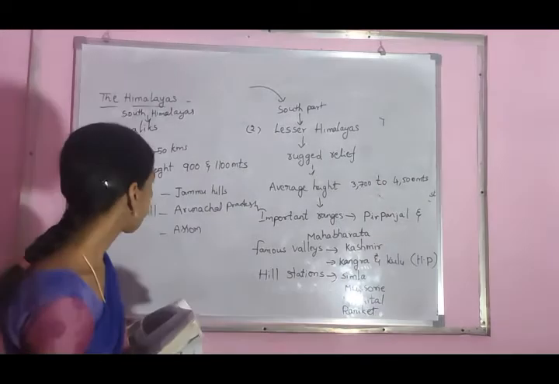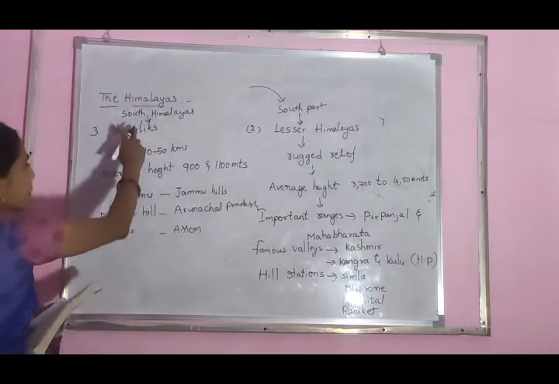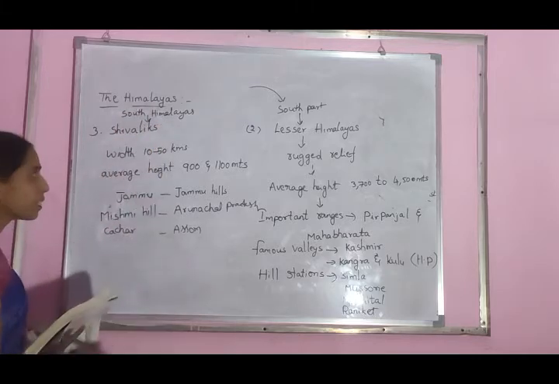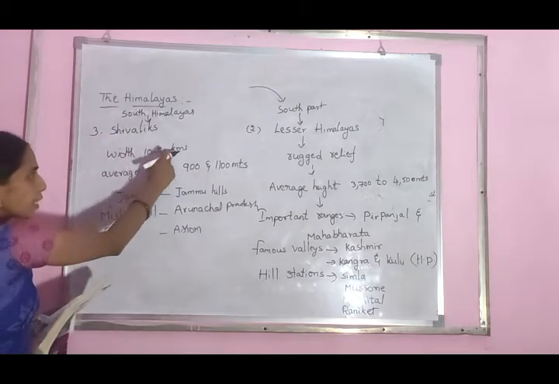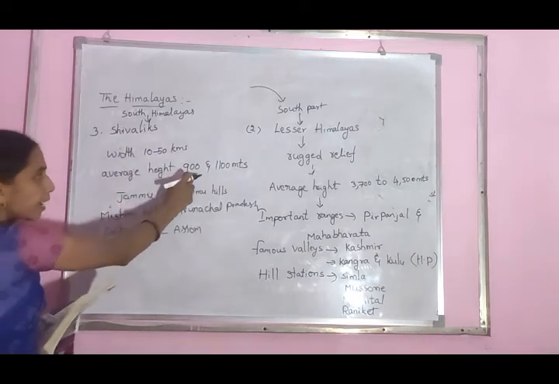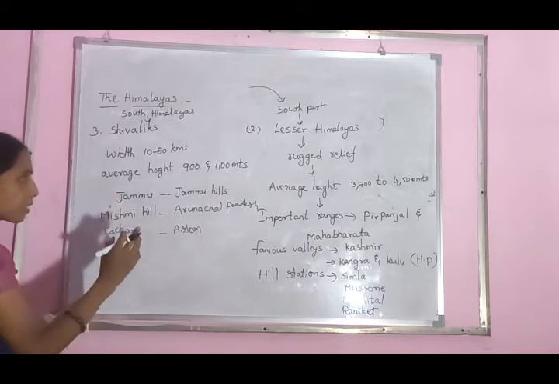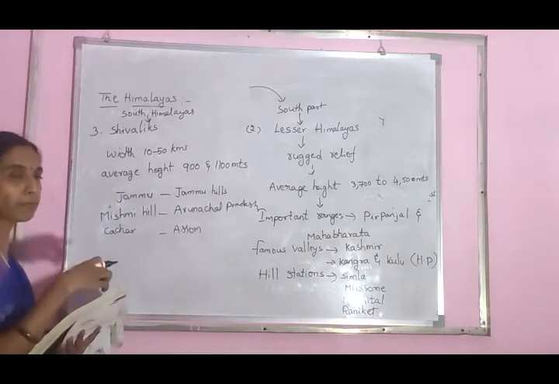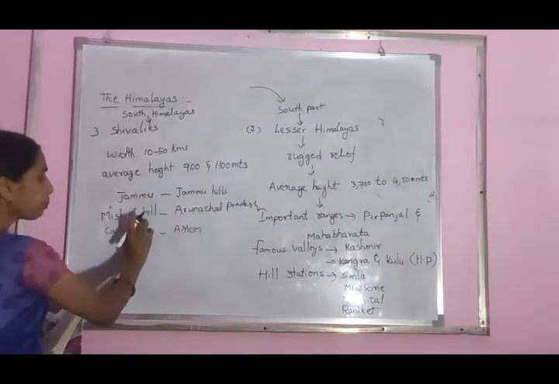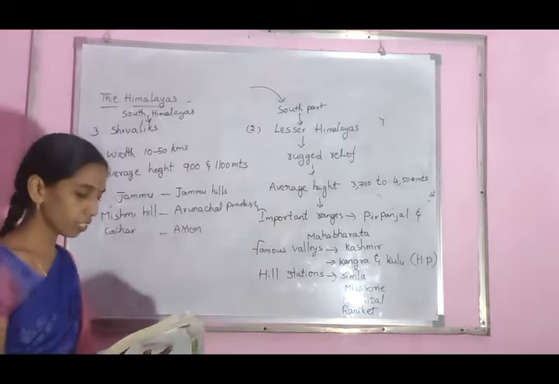The southern side of the Himalayas is called Sivaliks. The Sivalik width is 10 to 50 kilometers. The average height is just 900 to 1,100 meters. In the Sivalik hills, local people call different names: Jammu hills, Mishmi hills, and Kachar hills.